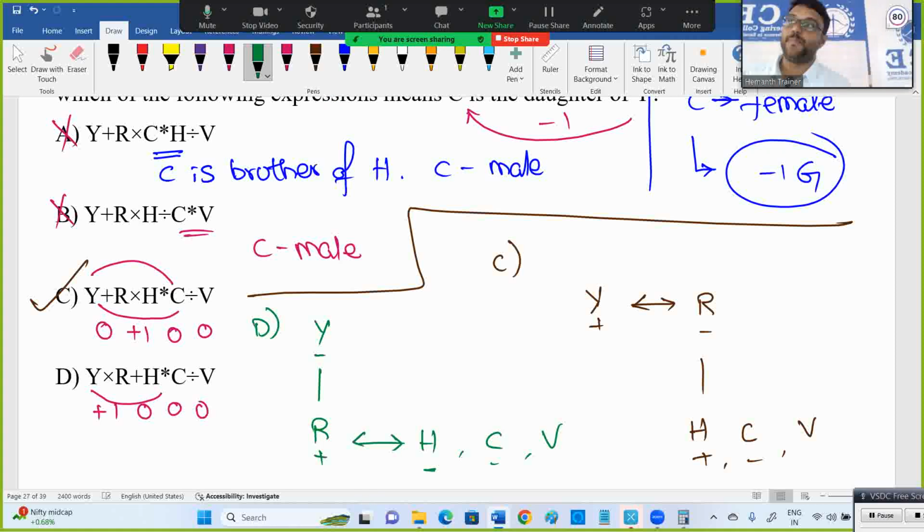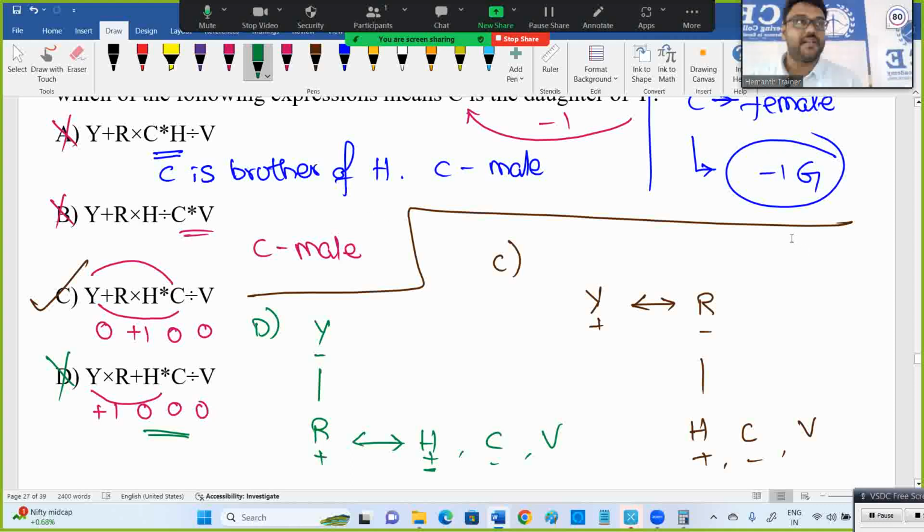Y may be, if suppose that gender is also ignored, mother-in-law for C, or C may be daughter-in-law for Y. In-law side, not okay regarding that. So that's why D is wrong. In fact, there is an issue here. H is female as per R is husband of H, and H is brother of C. There is a clash: H is male and female both coming. That's why wrong, or else it's in-law family related. It's not correct. C is the correct answer. So among C and D, try one and you will get the answer. So we save time by observing that gender.